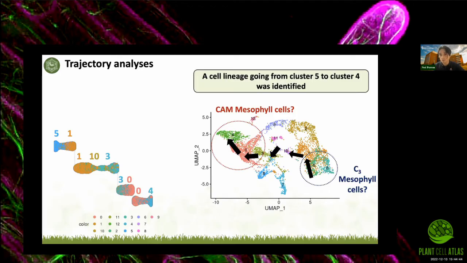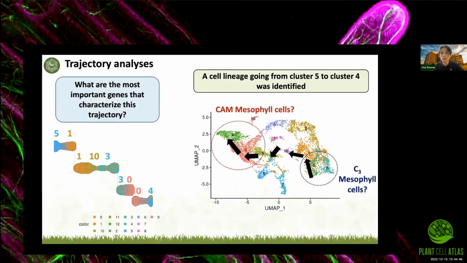So this is very important because it means that by looking at the genes that characterize this trajectory, we may be able to find some of the main regulators of the CAM induction. And this would be a huge step towards introducing CAM traits into C3 crops to make them drought tolerant. So this is where we are at right now. We are about to look at these genes. So I'm going to be leaving you on a cliffhanger for now.